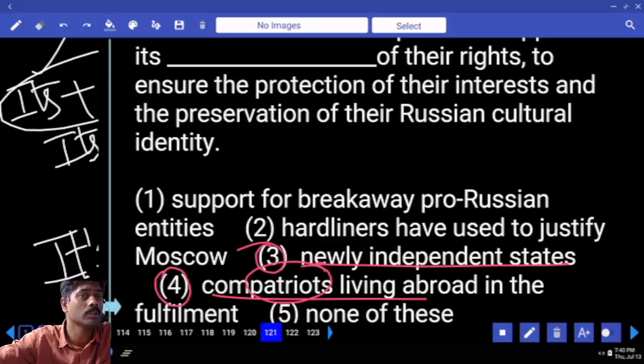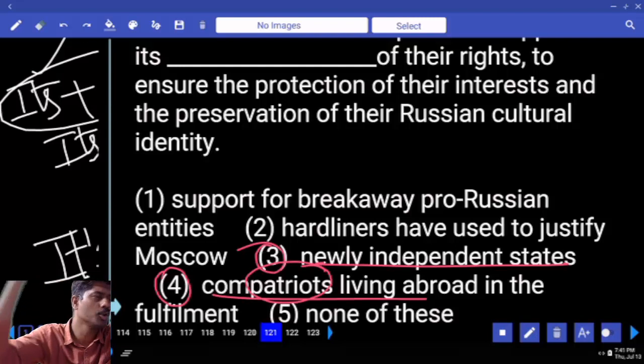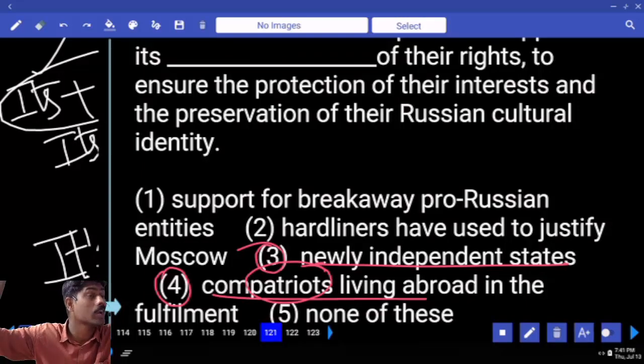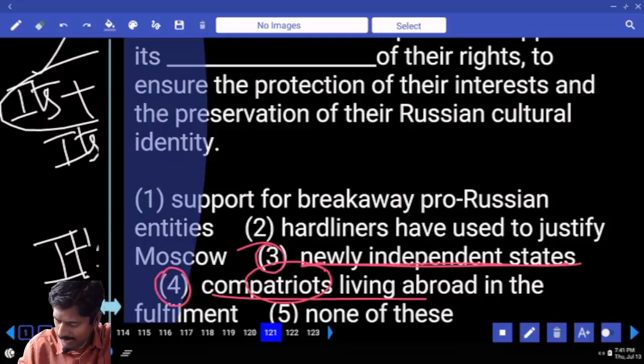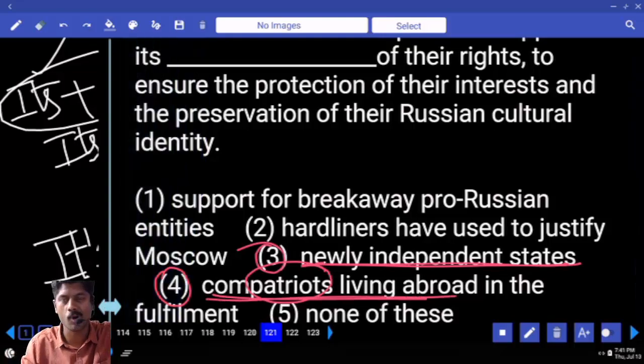For example, how many of you are Canadians? Okay, 2 Canadians are there. Suppose you two go to New York. In the New York you can find a Punjabi fellow, you can find Keralite, you can find Telugu person. All these fellows in New York are compatriots. Here you become patriots if you are in India. If you are in foreign country, you are compatriot. So answer is newly independent states or compatriots living in the abroad.